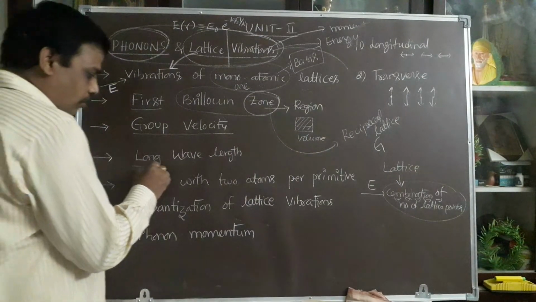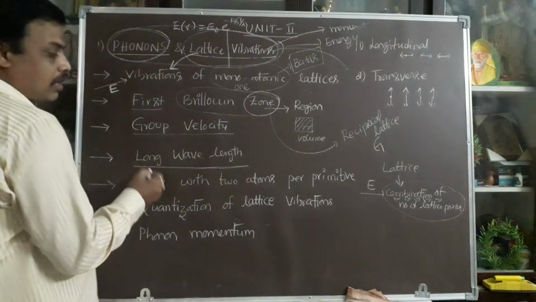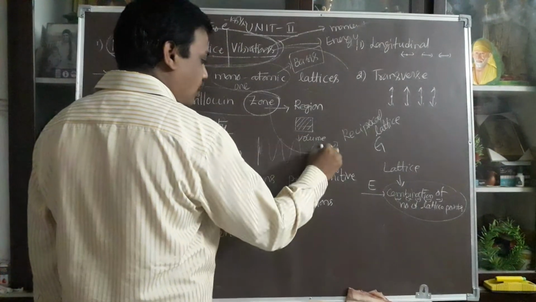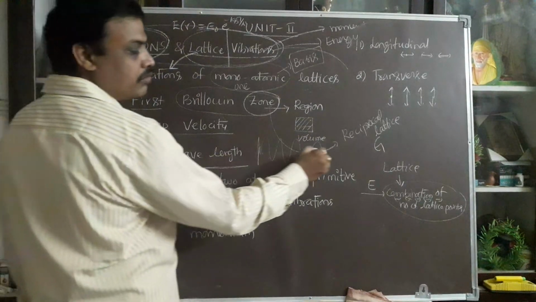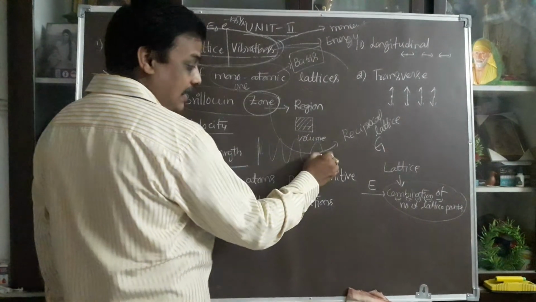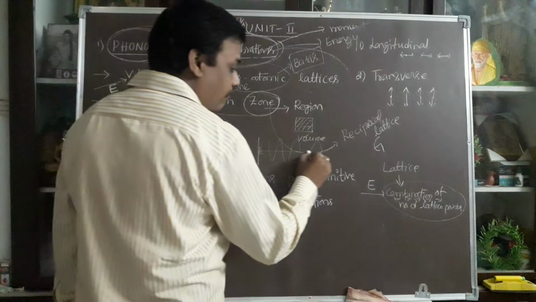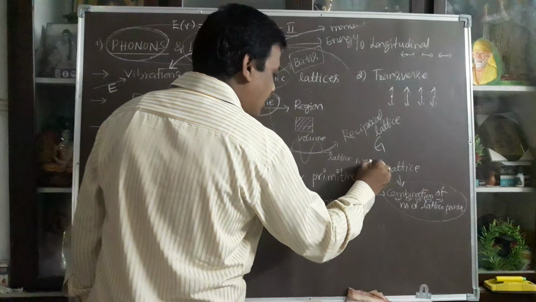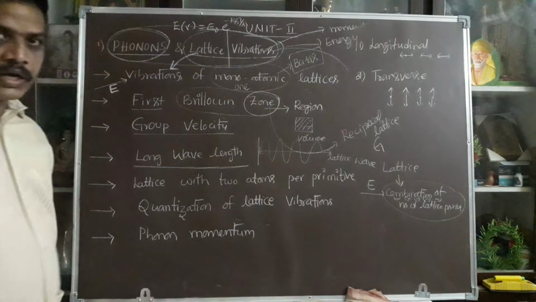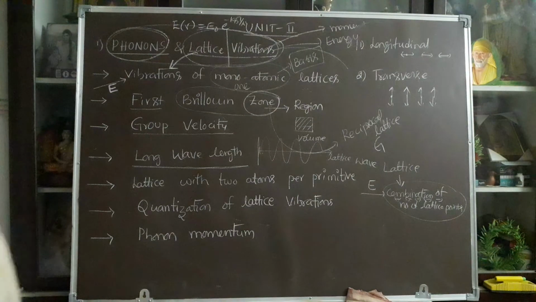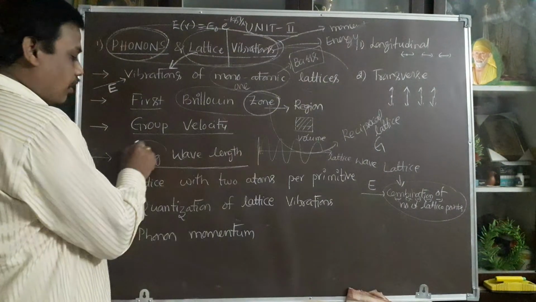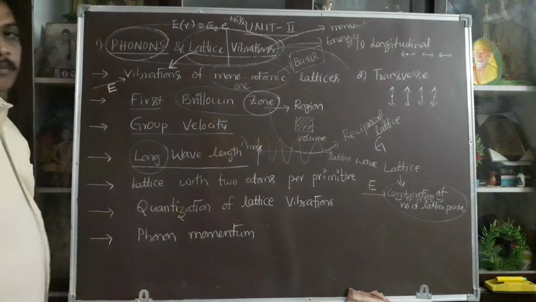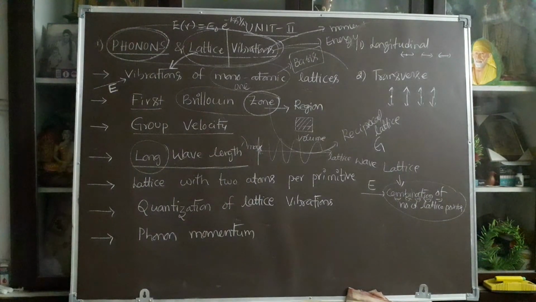After that, long wavelength. The atoms are vibrated up and down like this. So a wavelength exists with respect to the waveform. The vibrating lattices can form a lattice wave. Under what condition does the lattice wave exist with a long wavelength? Nothing but lambda maximum value. That condition of maximum wavelength is called long wavelength.